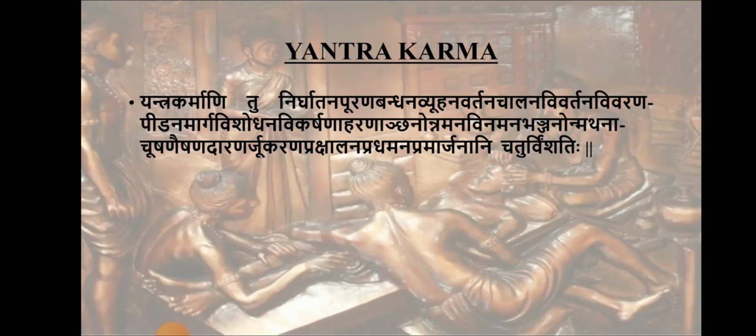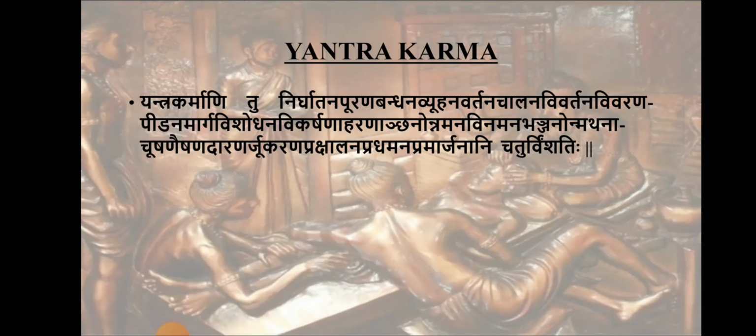Then marga vishodhana. Marga vishodhana means all those channels in the body, cleansing of those channels by different procedures. Then vikarshana. Vikarshana means drawing the shalya in a pulling up way. Then aharana. Aharana means extraction only. Anjana is also pulling. Unnamana means elevating. Something which is depressed downwards will be removed by elevating.